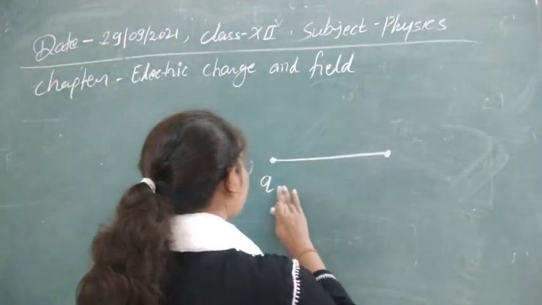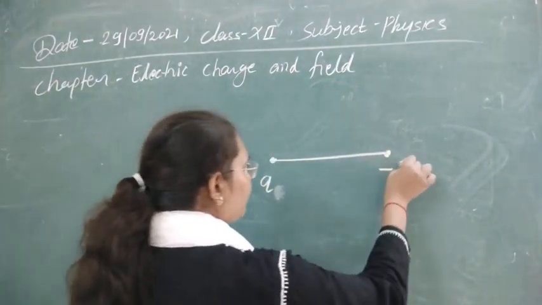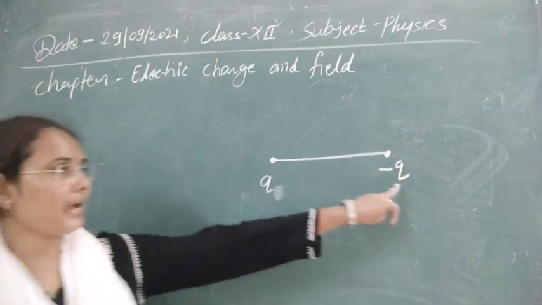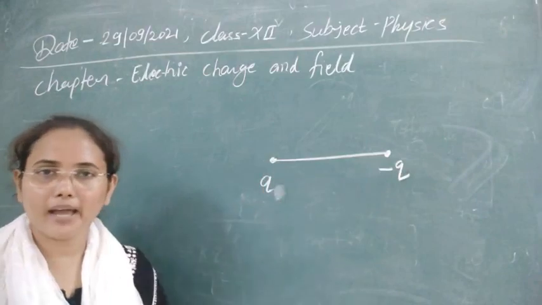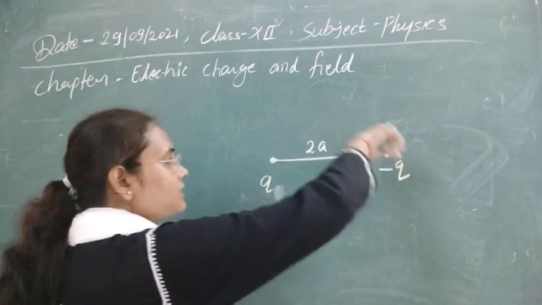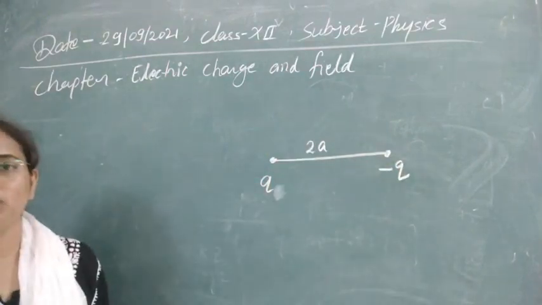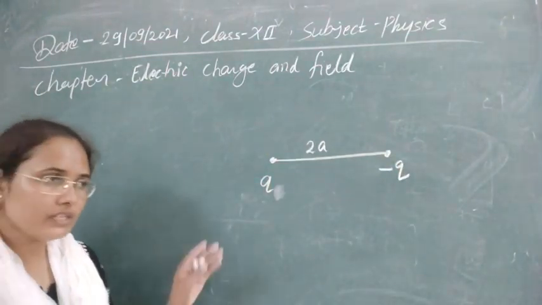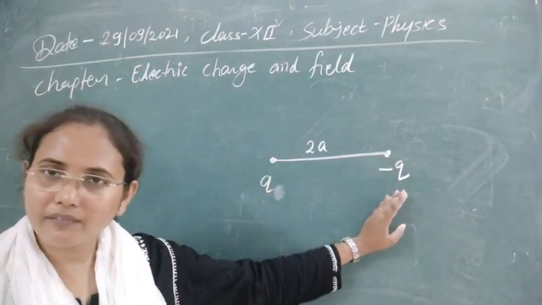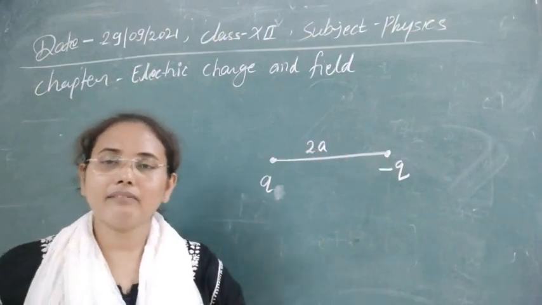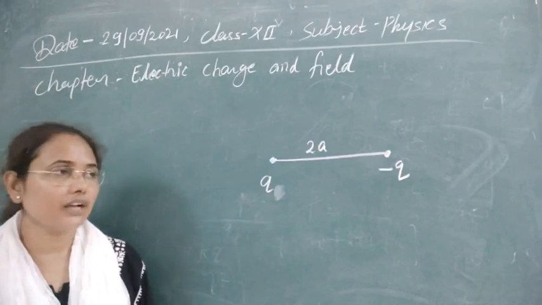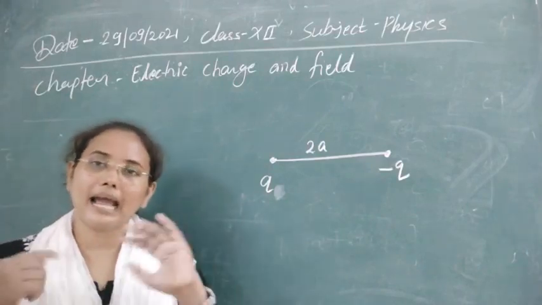Means we have two charges, and these two charges have the same magnitude and opposite polarity, and if they are separated by some distance, then the system of two charges formed here is known as an electric dipole. Obviously, each of the charges will have some electric field, and due to their electric fields they will have a common electric field, and due to this one they will have a property to attract or repel any other charge.